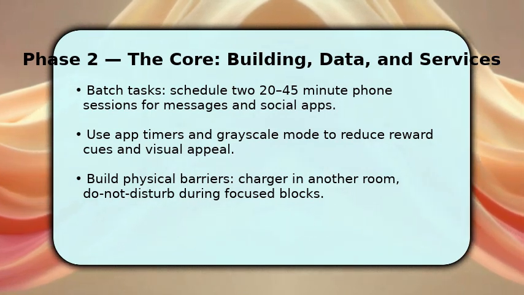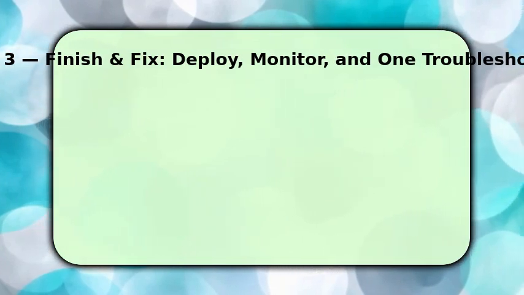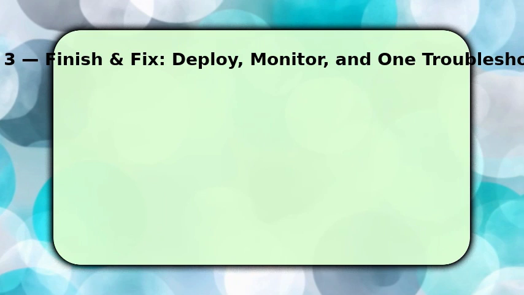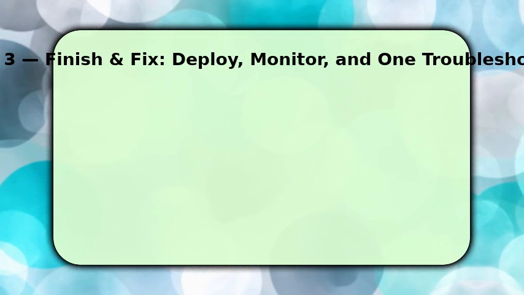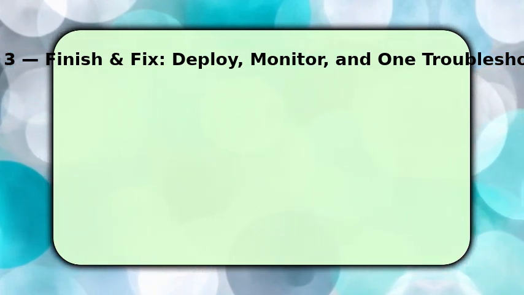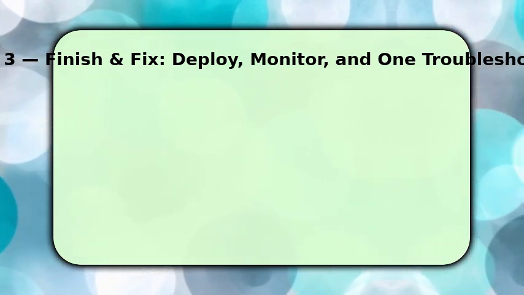To finish, you make the new patterns stick by tracking and adjusting. Log your screen time weekly and celebrate tangible drops, for example, a 30% reduction, which reinforces change. If you relapse, pause and identify the trigger, boredom, anxiety, or one tempting app, and tighten that specific rule. Then gradually expand phone-free windows, working toward a full day without social apps.